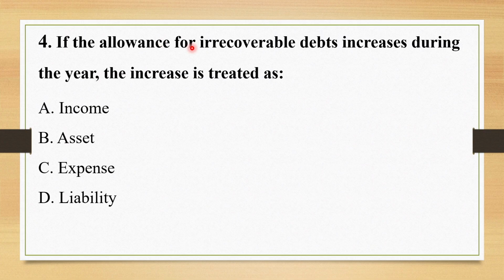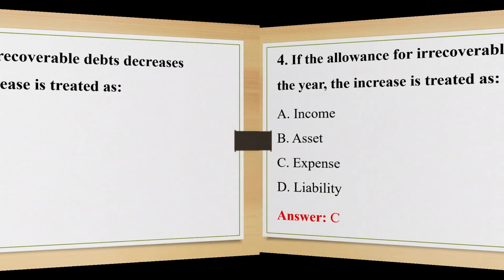Question 4. If the allowance for irrecoverable debts increases in the year, the increase is treated as an income, an asset, an expense, or a liability. I repeat the question. If the allowance for irrecoverable debts increases during the year, what happens? The increase is treated as an income? We have seen where we record the increase. What is the answer? The answer is C. If it is an increase, it is recorded as an expense. If it is a decrease, it is recorded as an income. We have seen this.